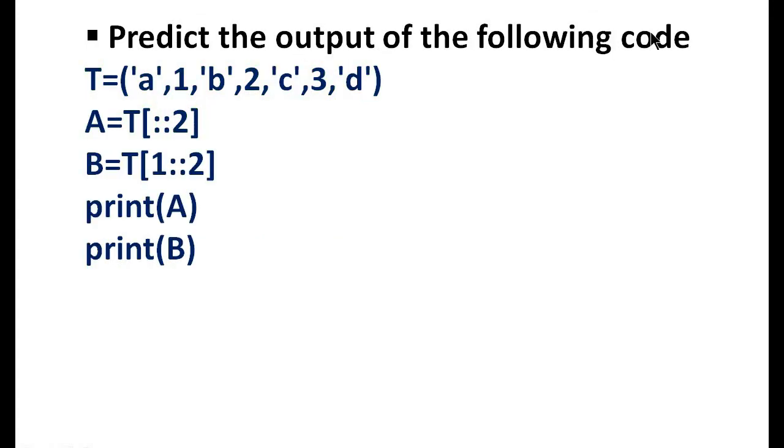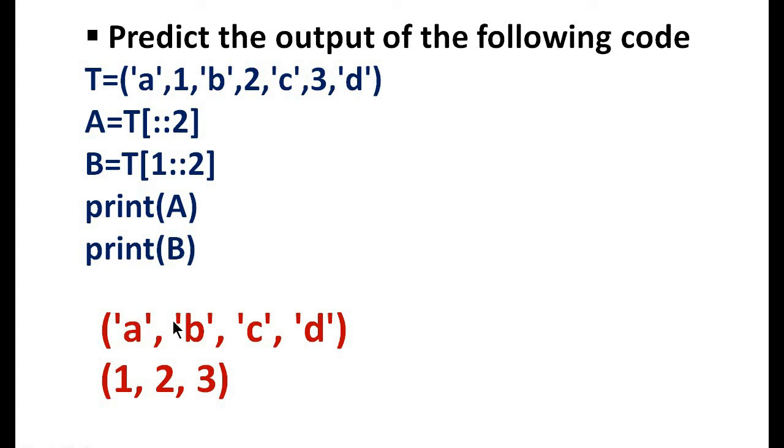Predict the output of the following code. T equal to A, 1, B, 2, C, 3, D. A equal to T of colon colon 2. Then B equal to T of 1 colon colon 2. Print A and print B. A is A, B, C, D and B is 1, 2, 3. That is for this statement, start value is 0, starting from 0 up to the end with skip value 2.